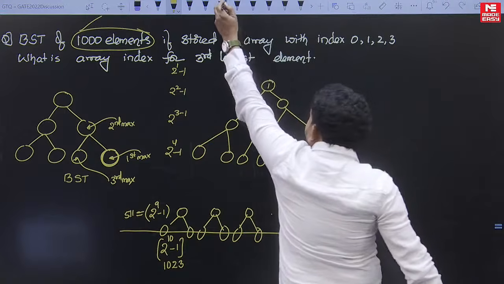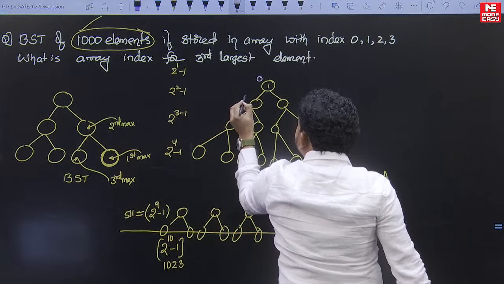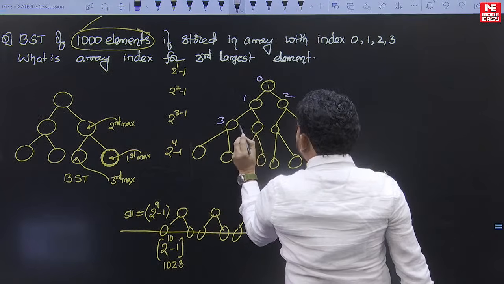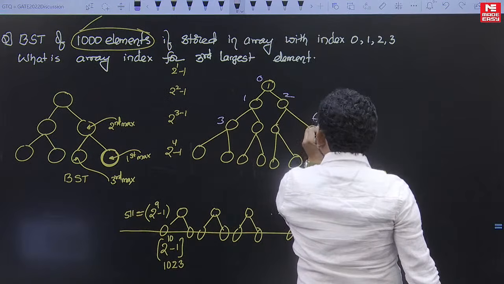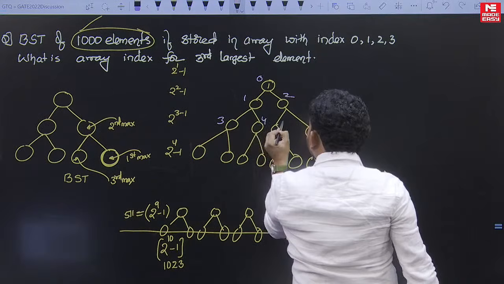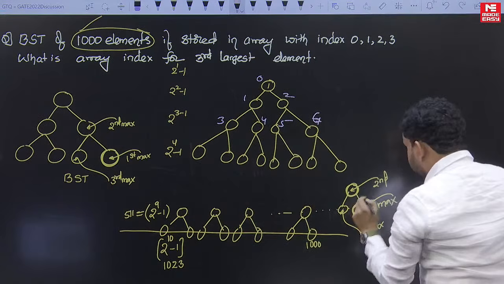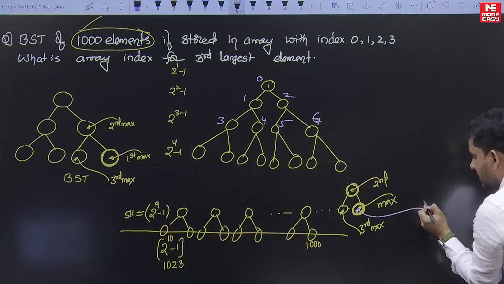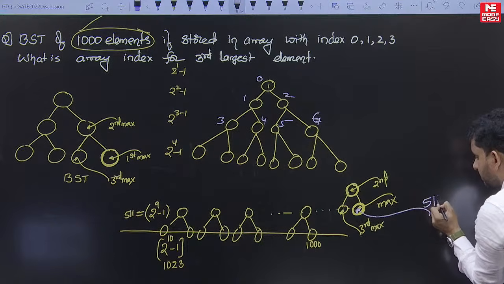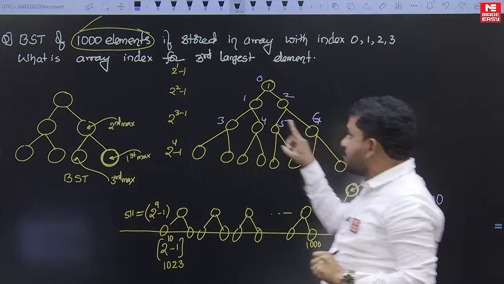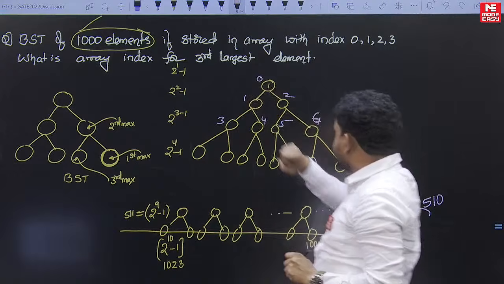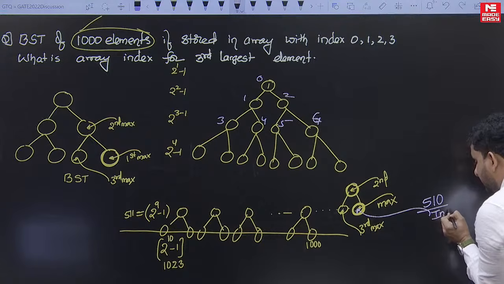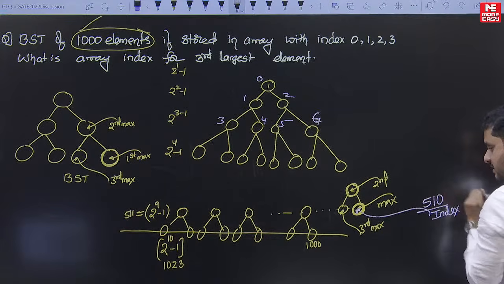If you index from 0 onwards, 0 1 2 3 4 5 6 like this, the index of this becomes 510, because the 511th element indexed from 0 is the 510th position. The 510th index is the first max.